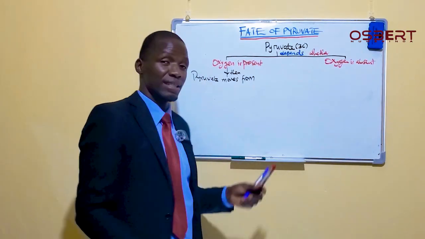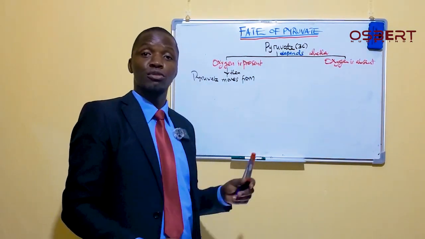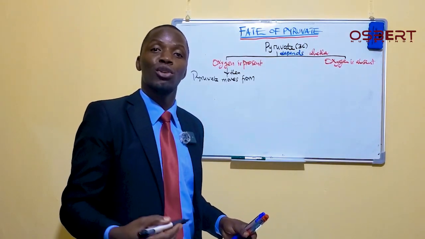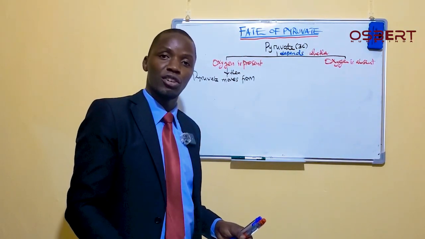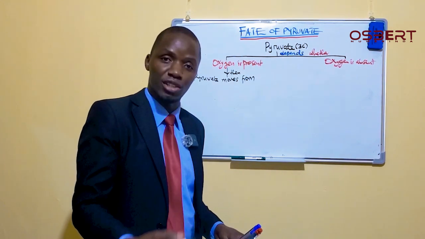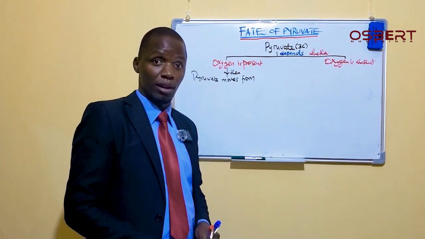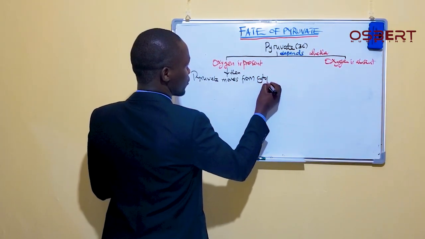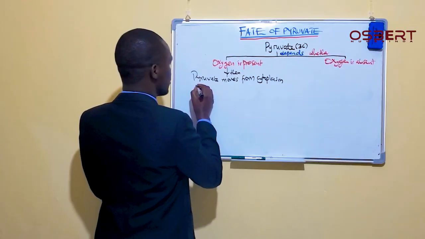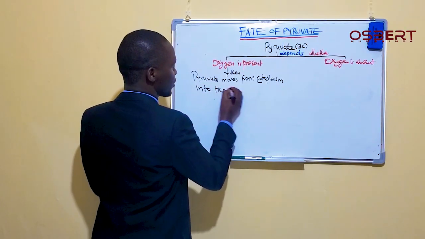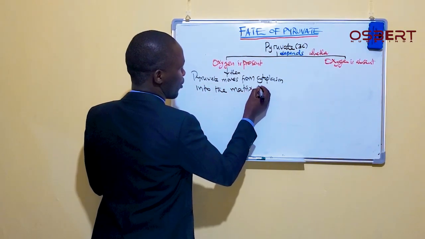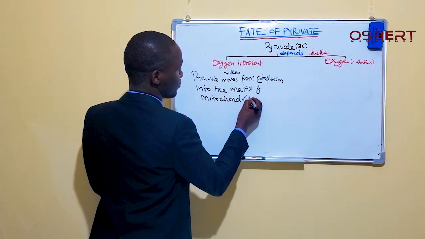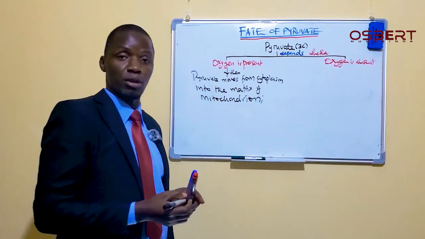So when oxygen is present, that pyruvate is able to move from the cytoplasm where it is produced and go into the mitochondrion, specifically into the matrix of the mitochondrion.